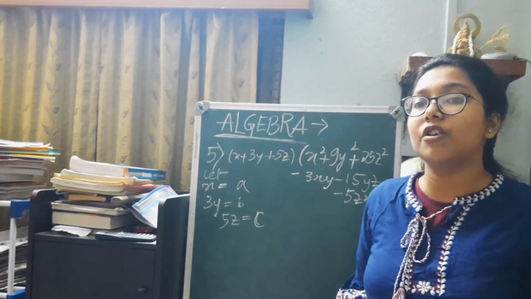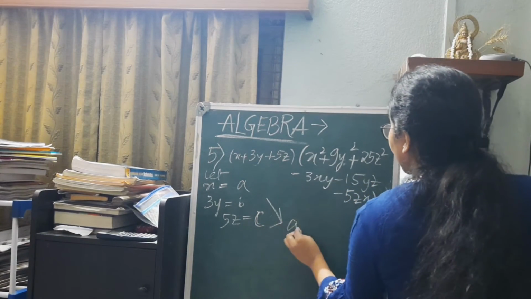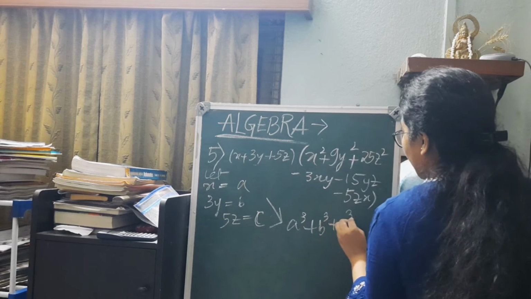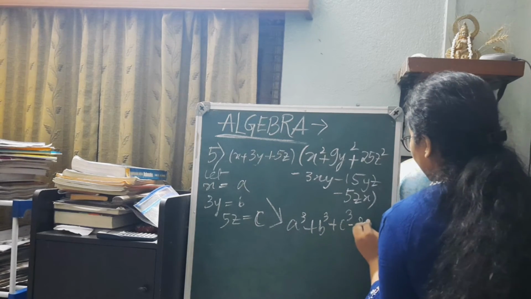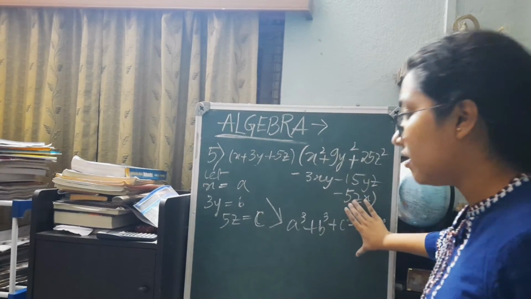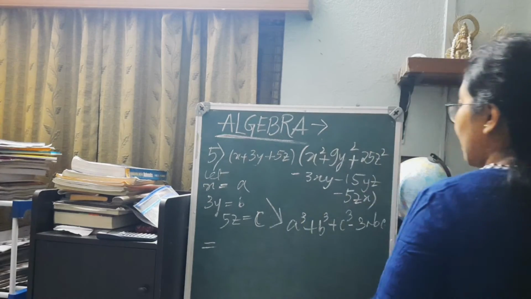So this is basically the formula of a cube plus b cube plus c cube minus 3abc. So the answer, we have to write down the formula first and then we come to our answer, which is a cube.